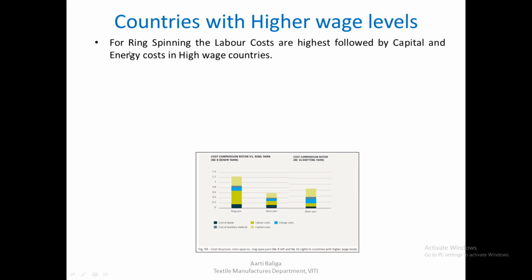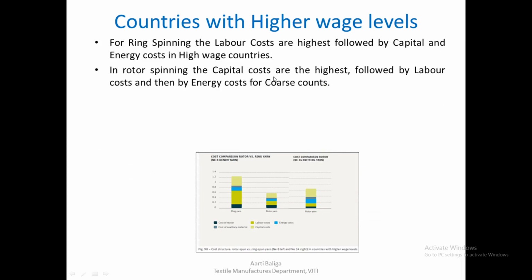Now let us look at the scenario in high wage countries. Here the first chart shows ring yarn, second is rotor, and these both are for counts between 8 and 34, whereas the one here is shown for 34's knitted yarn. So let us compare them.